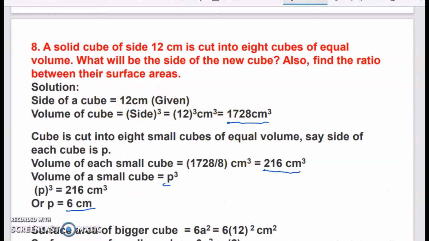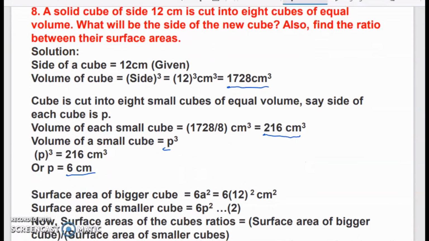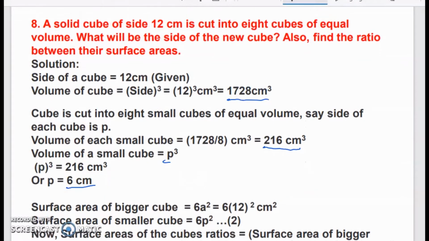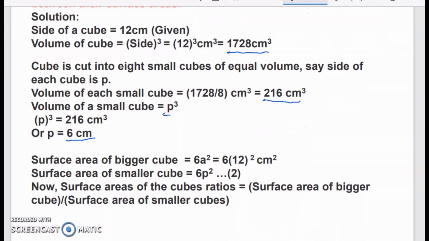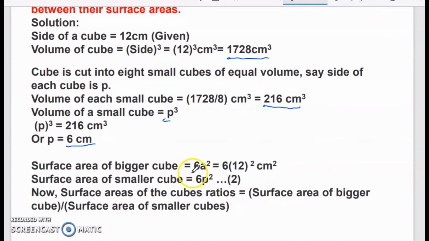Next part is find the ratio between the surface areas. That means what was the surface area before and what is the surface area after it was cut into smaller cubes. The surface area of the bigger cube, this is the total surface area, formula 6a square. For the bigger cube, a is 12, so you will substitute that.